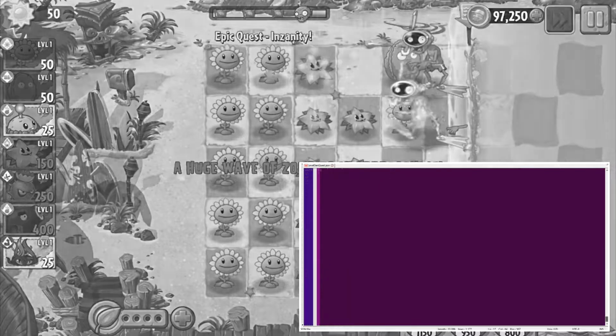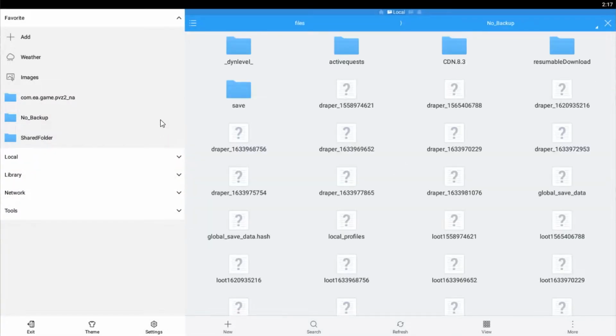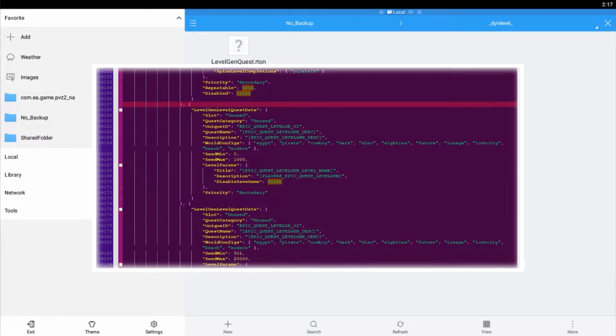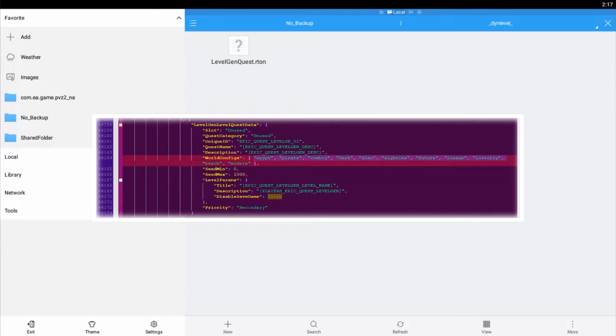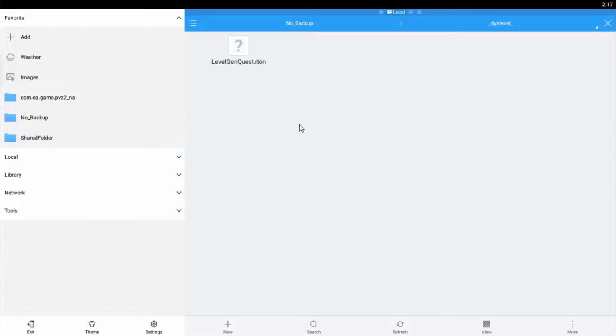Although, there's still a way, manually, to use it. You need to retrieve the level GenQuest file, which is found in the DYN level folder, preferably one that's already generated as Big Wave Beach. This can be done by adding its world configuration to the list of others as seen on screen. I say leave Big Wave Beach as the only option for quicker results.